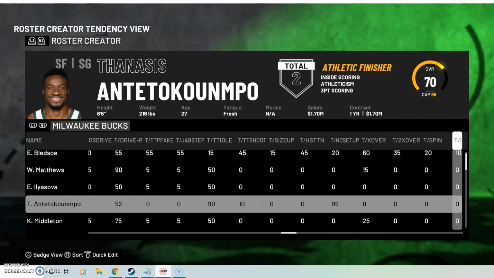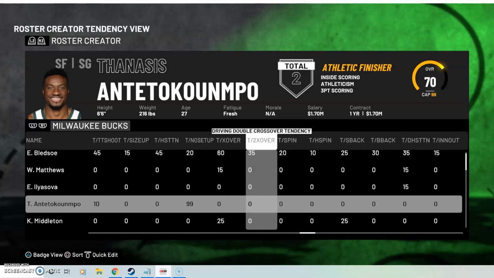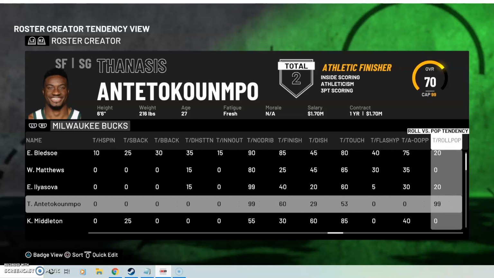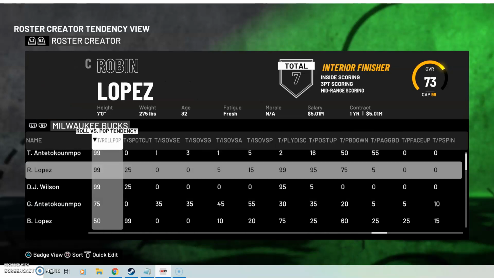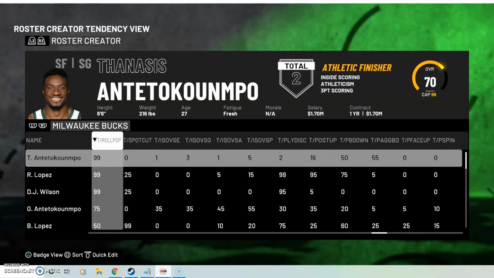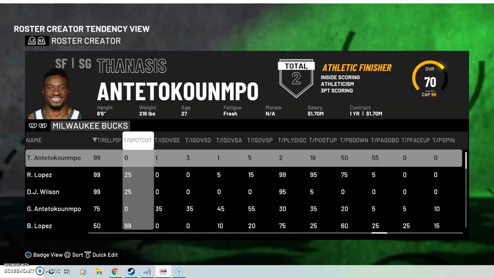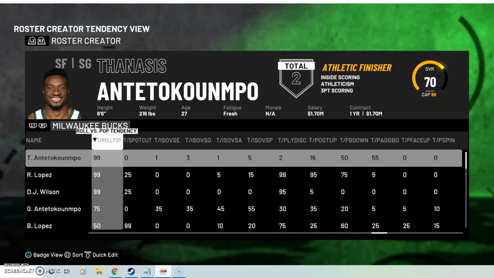One of the things I want to highlight, and I posted this on my Twitter, it's PT Sports 84. You can pretty much find all of the mishaps. I've already posted them. I'll probably do a video to go along with that. But roll versus pop tendency. This is very, very, very important for gameplay. The higher the value is, the more that player is going to roll to the rim. The lower the value is, going all the way down to 0. It's a 0 to 99. You could even put a 100 scale if you want. There's no difference between 99 and 100,